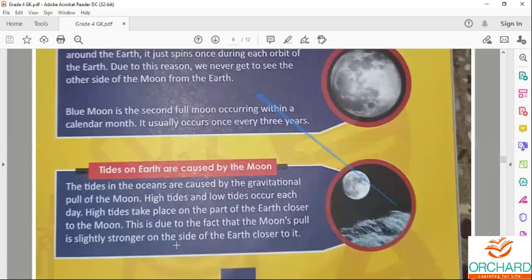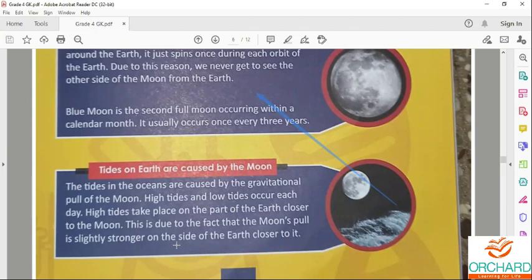The moon is a natural satellite of the earth. Life is not possible on the moon because the moon does not have any water to drink or air to breathe, and no plants. Does the moon have its own light? No, it reflects the light from the sun. It takes 27 days to complete one revolution. Neil Armstrong was the first man to step on the moon.